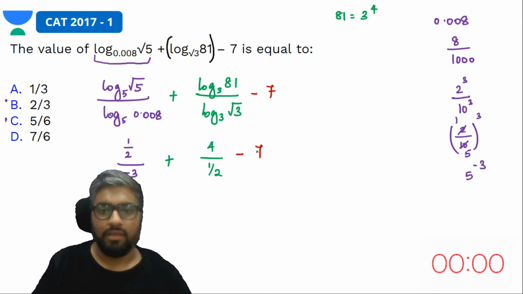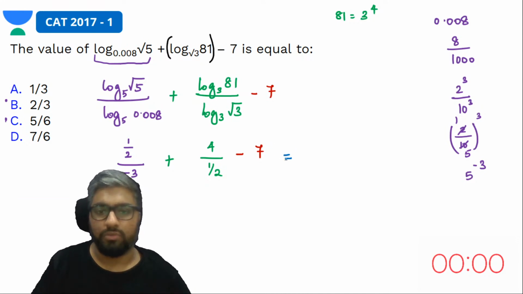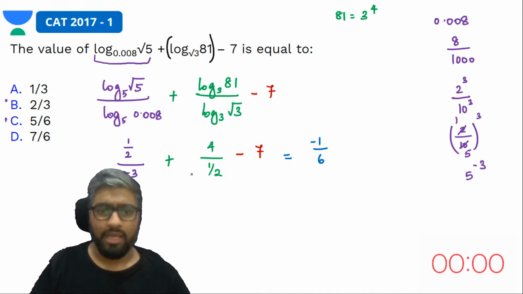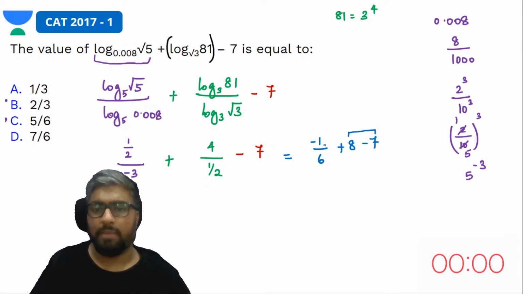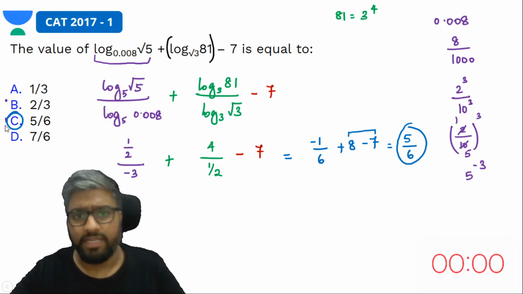That's it. Yes. So now what do we do? We take this further. Right? This would be equal to what? 1 by 2 minus 3 is how much? Minus 1 by 6. Yes. This gives us the reason why the denominators could be 3 or 6. Okay. Plus, what is 4 by 1 by 2 reciprocal? It will become 8 minus 7. Yes, so this is what? 1 minus 1 by 6. Correct, this is 1. So 1 minus 1 by 6 is how much? 5 by 6. So anyone who has answered option C, 5 by 6, very nice job, guys.